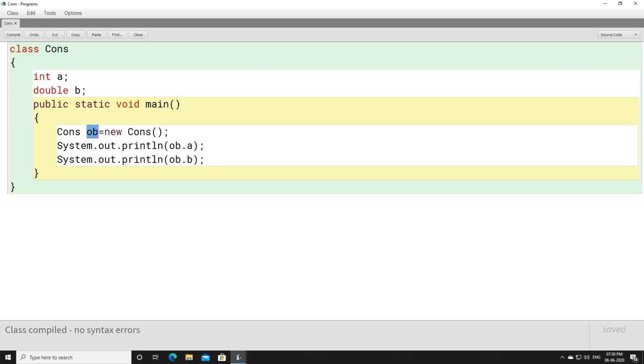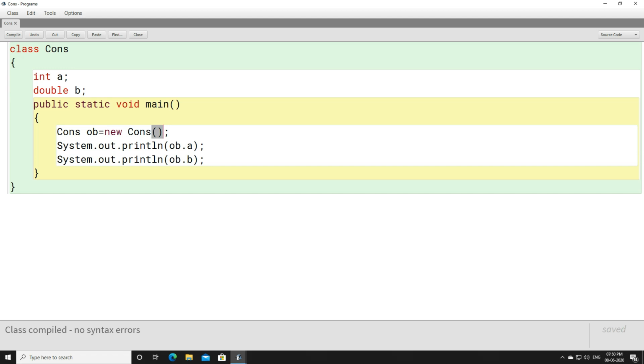But while making an object, look here, you are declaring a constructor, isn't it? This is called a constructor. While declaring an object, you are making a constructor. Now what kind of constructor is this? This is a default constructor. It says that in a program, if you don't have a constructor, neither a default constructor nor a parameterized constructor, it will create a default constructor by default. It will create a default constructor automatically.